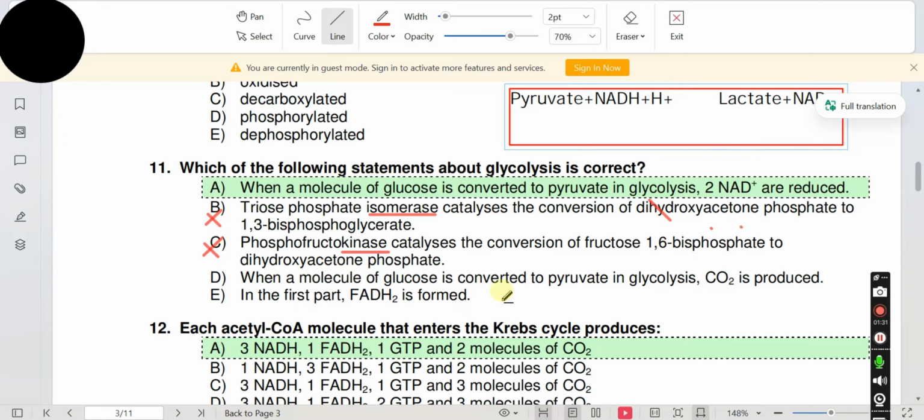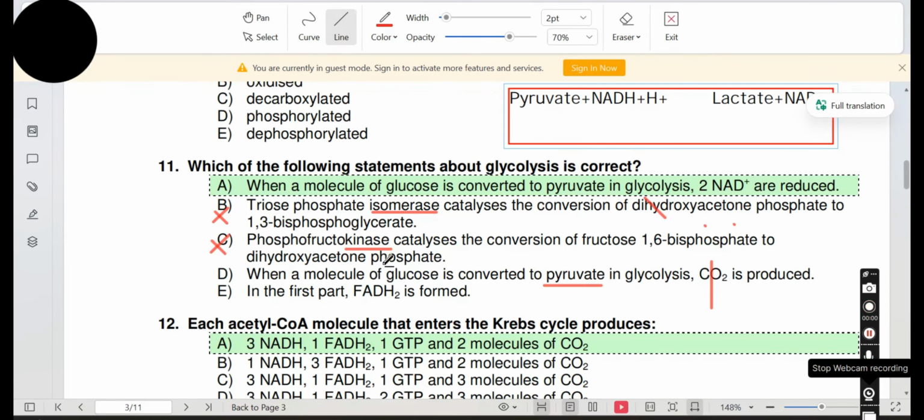Option D. When a molecule of glucose is converted to pyruvate in glycolysis, carbon dioxide is produced. We know that during glycolysis, a molecule of glucose which has 6 carbon atoms is broken down into 2 molecules of pyruvate. Each pyruvate molecule is composed of 3 carbon atoms. So 2 pyruvate molecules have 6 carbon atoms. So during glycolysis there is no removal of a carbon atom at all, so no carbon dioxide is produced. Option D is incorrect.